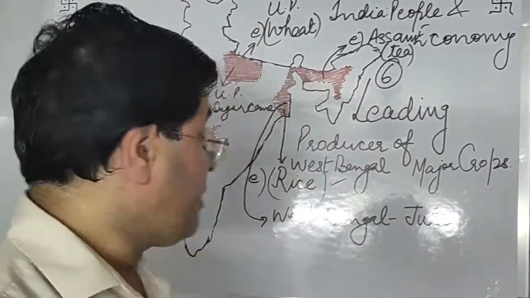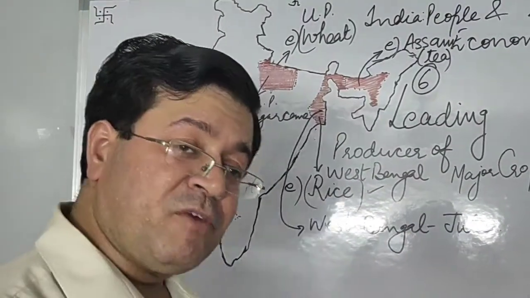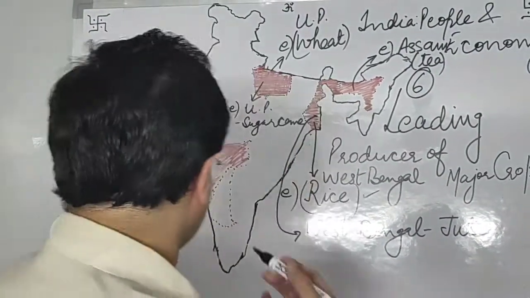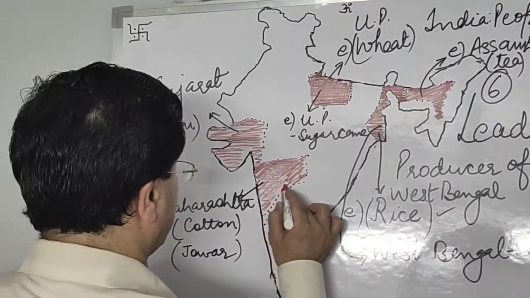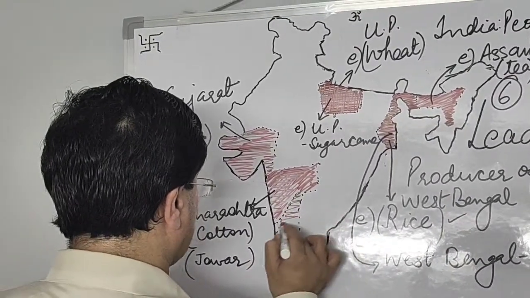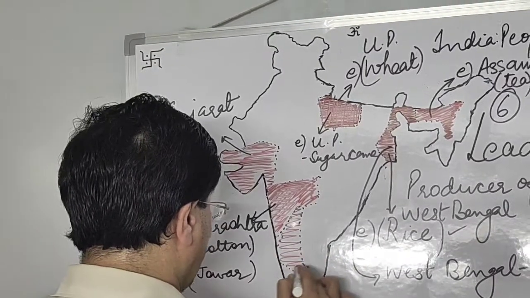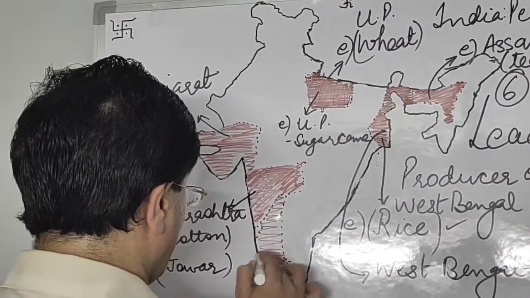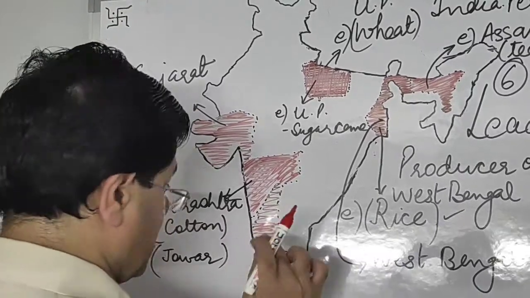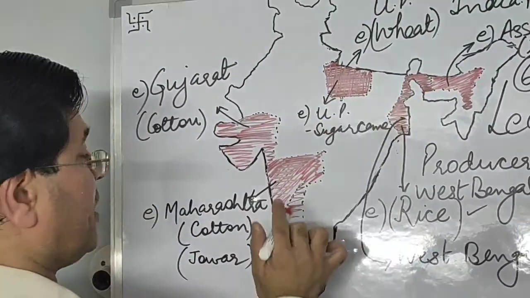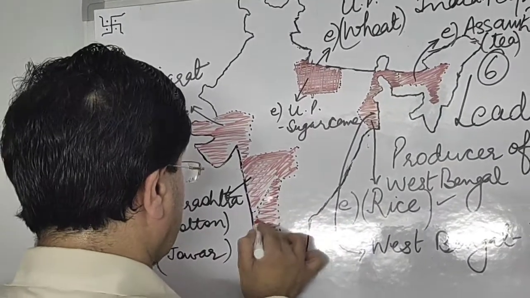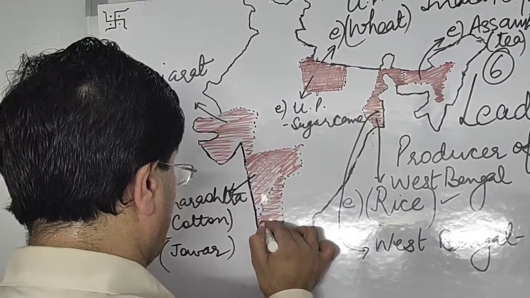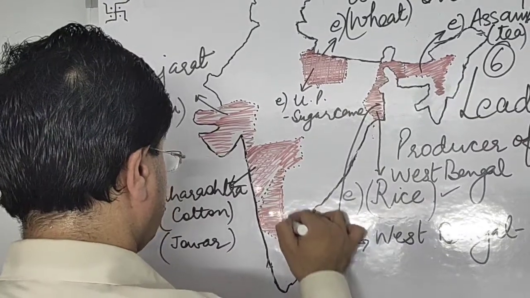Now the leading producer of coffee, one beverage crop, tea you have seen. Now the another important beverage crop is coffee, and Karnataka state in South India is the leading producer of coffee. We all know that tea is grown in tropical as well as subtropical region, but coffee is only grown in tropical region. And Karnataka is the leading producer. You remember the location of Karnataka?